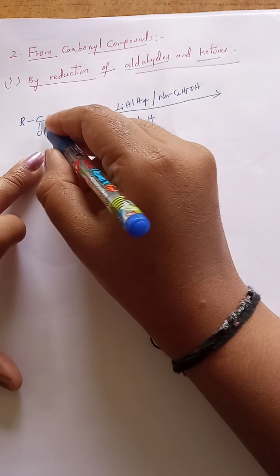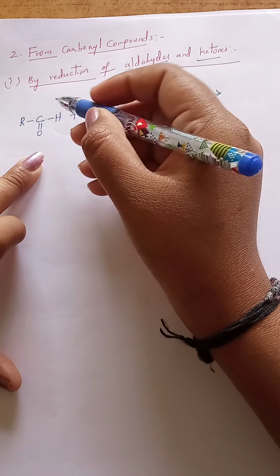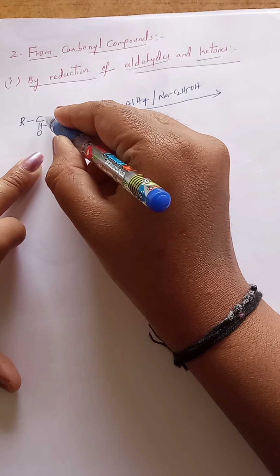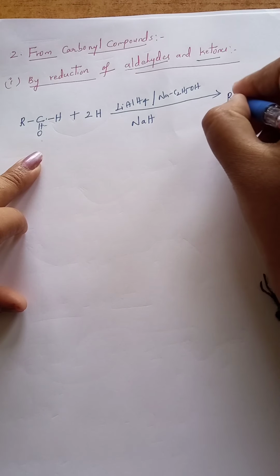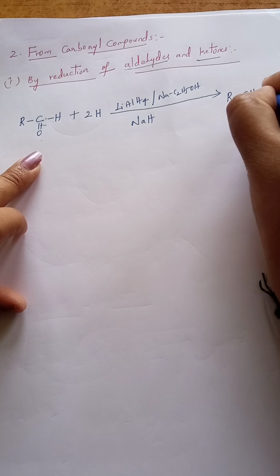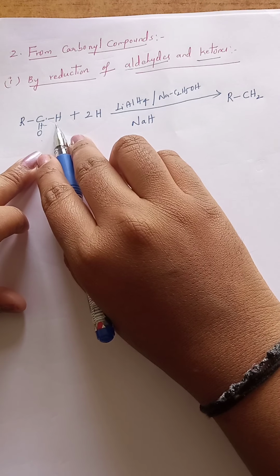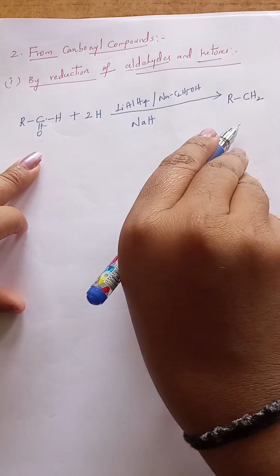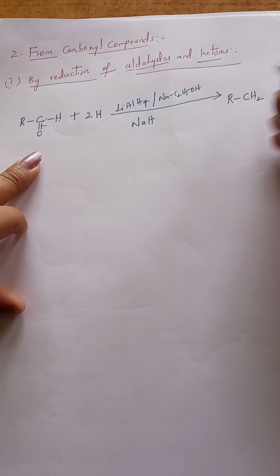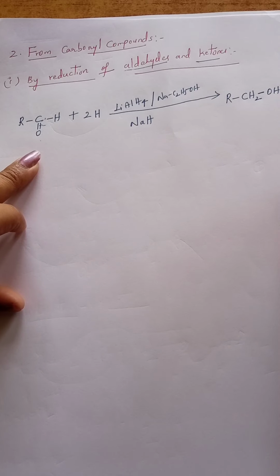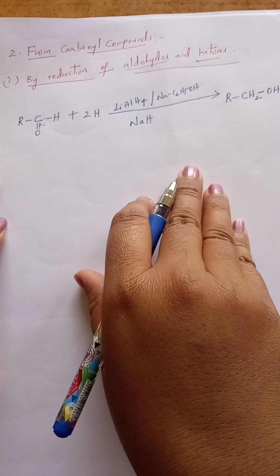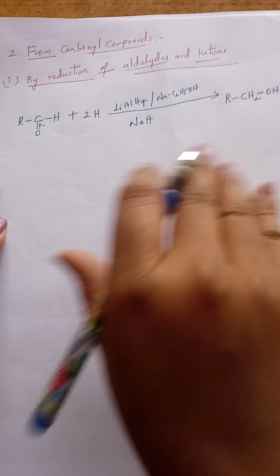That means here one hydrogen and here one hydrogen is added. The pi bond involves in breakage. To carbon one hydrogen, to oxygen one hydrogen is added, converts into RCH2, because already one hydrogen is present on the carbon, now one more is added, converted to RCH2 OH. Converted into alcohol.